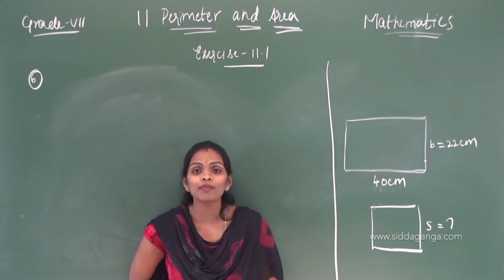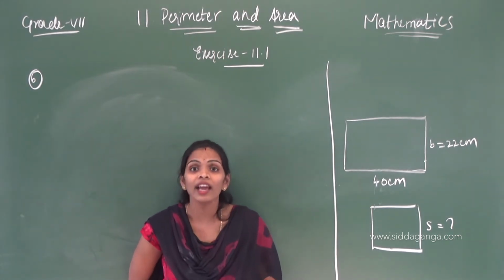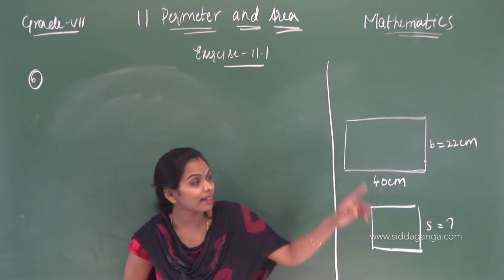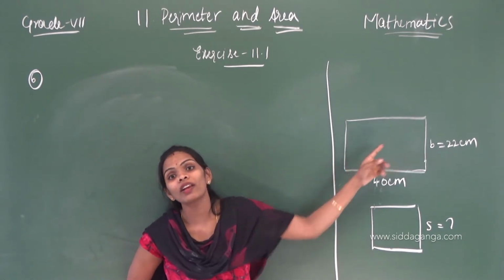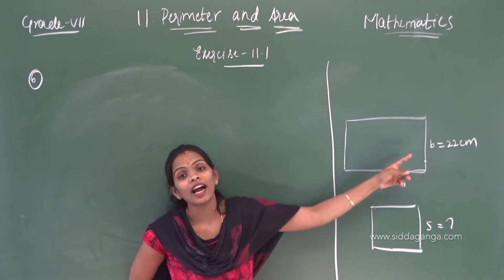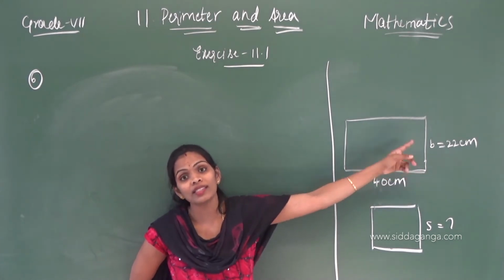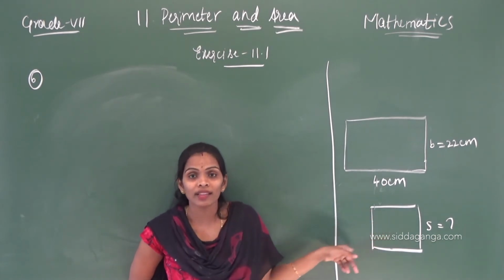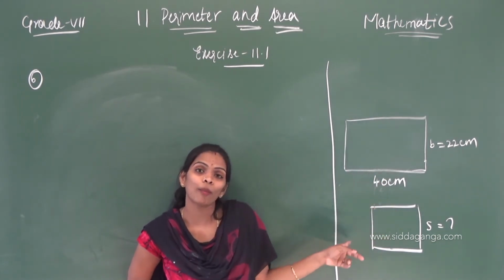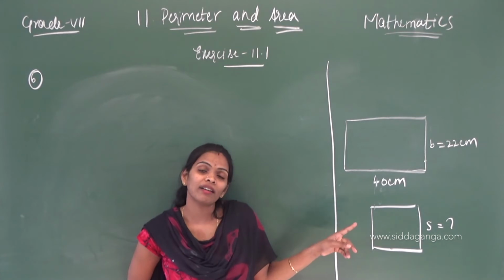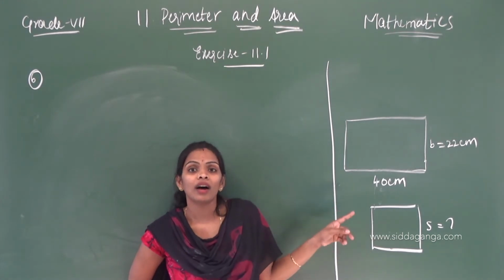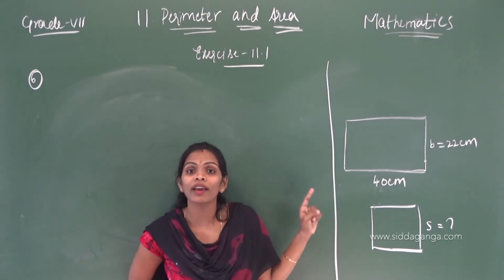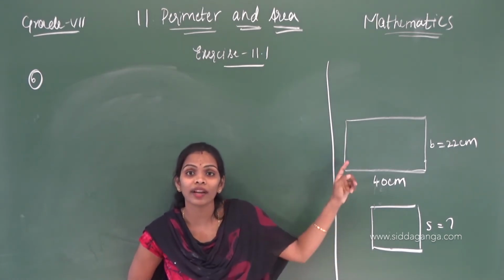A wire is bent in the shape of a rectangle with length 40 centimeters and breadth 22 centimeters. The same wire is used to form a square. They are not giving any information about the square, only the perimeter of the rectangle.